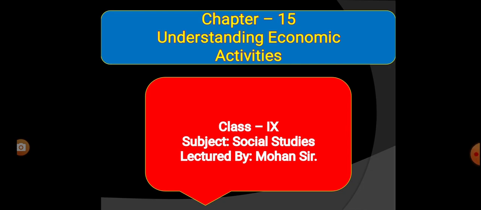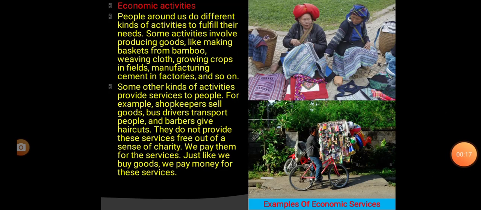In this lecture, we will discuss economics, first chapter, understanding economic activities. Economic activities. People around us do different kinds of activities to fulfill their needs. Some activities involve producing goods like making basket from bamboo, weaving cloth, growing crops in fields, manufacturing cement in factories and so on. So in this paragraph it says that there are different kinds of economic activities.